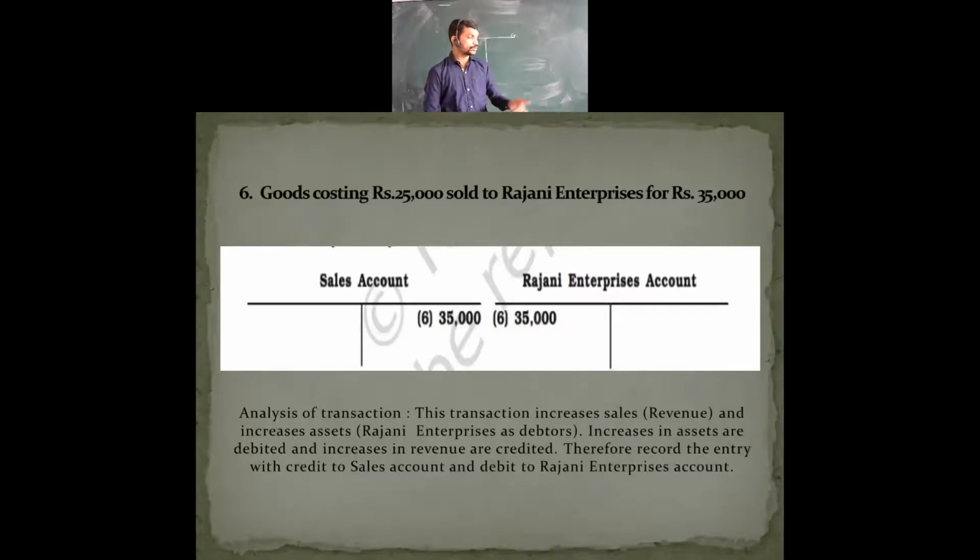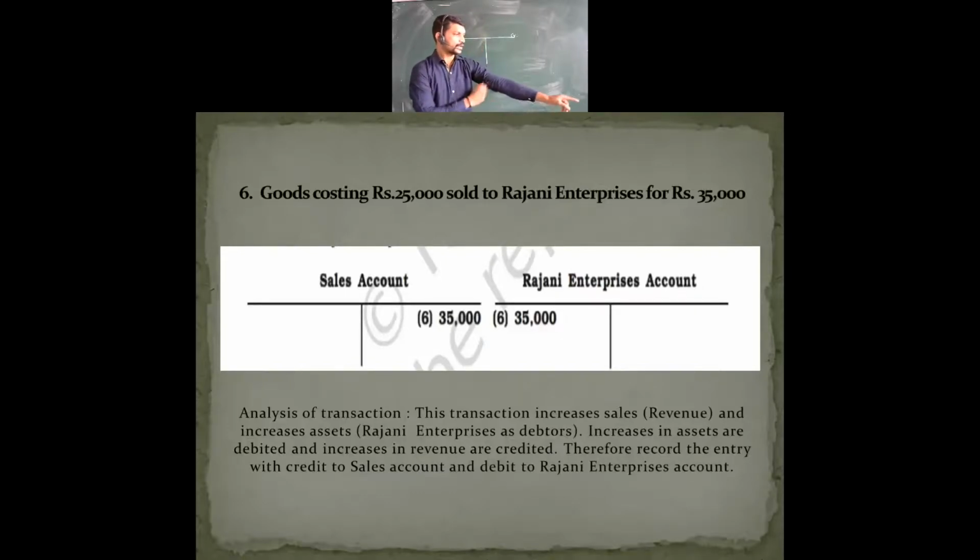Now we are going to see an increase in revenue, and an increase in assets, that is the debtor side. Increase in assets is debited. Without going to the previous slides or the rules slide, you can see here that increase in assets is debited.